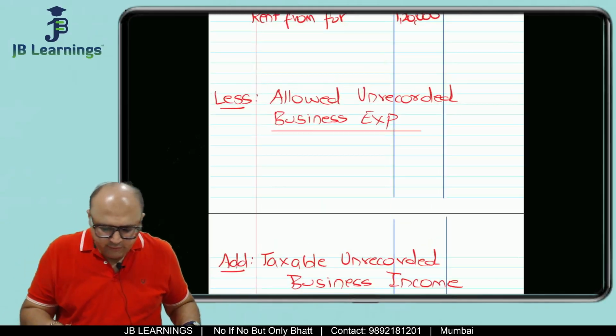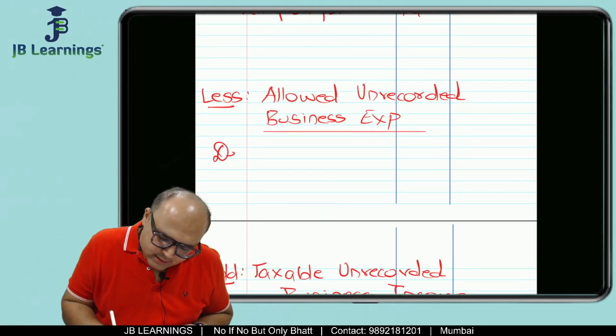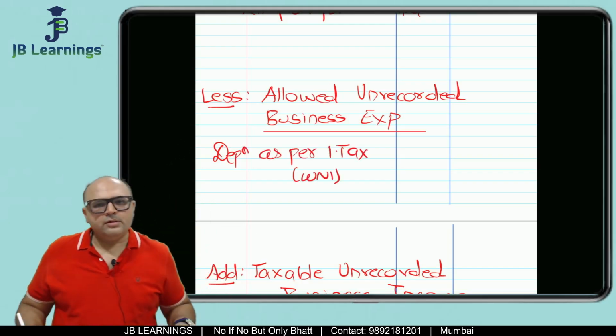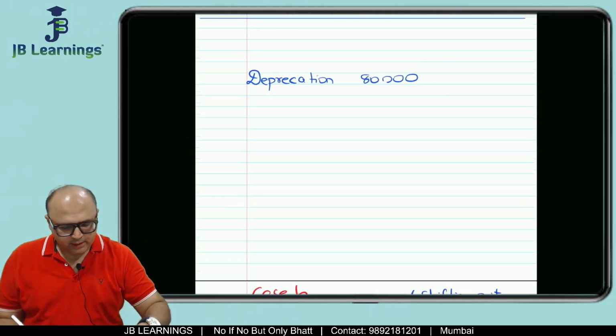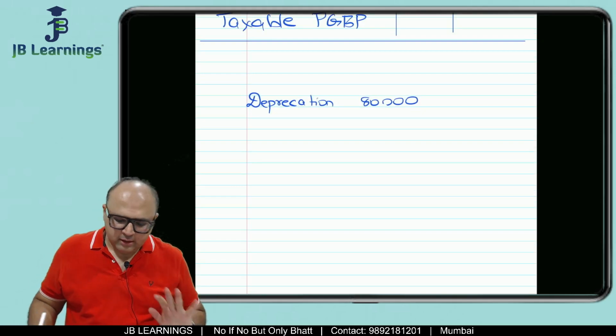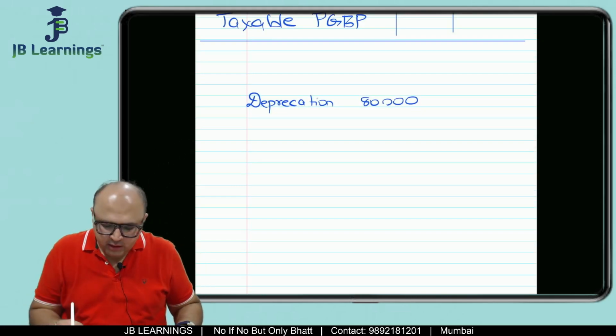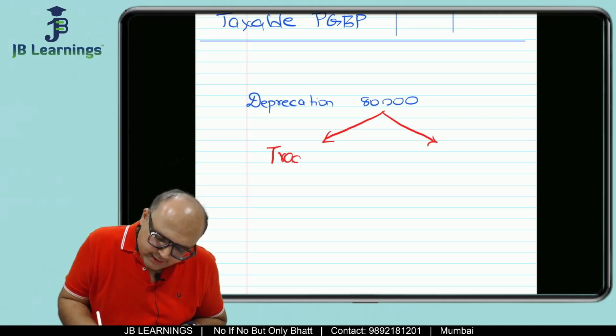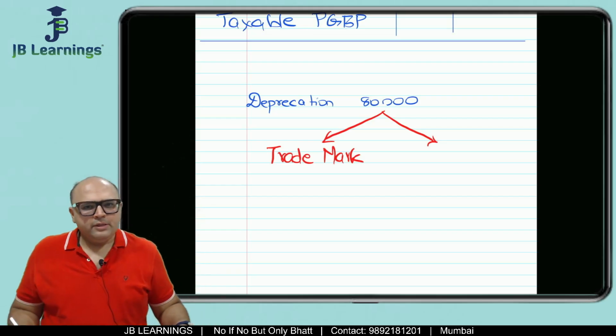Now after that we have got allowed unrecorded business expense. This is depreciation as per income tax. For this we will do one working, friends. Now see, this is going to be a very important working. Now see, they have given depreciation 80,000, which is given as per accounts, correct? Now what they have said is this depreciation includes a depreciation on trademark.